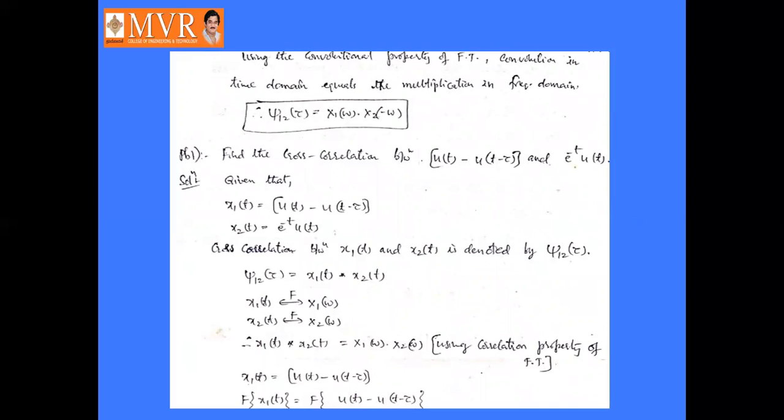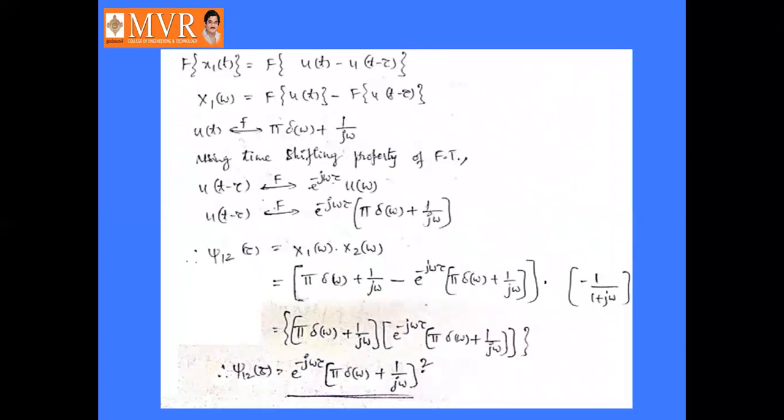Okay, next, this is the cross correlation between the two functions. So we have to find out the cross correlation between the two functions. In the frequency domain it will become multiplication, so these two will be multiplied. Finally we get the answer as J12 of tau is equal to e power minus j omega tau into e power minus j omega tau into pi of delta omega plus 1 by j omega whole square.